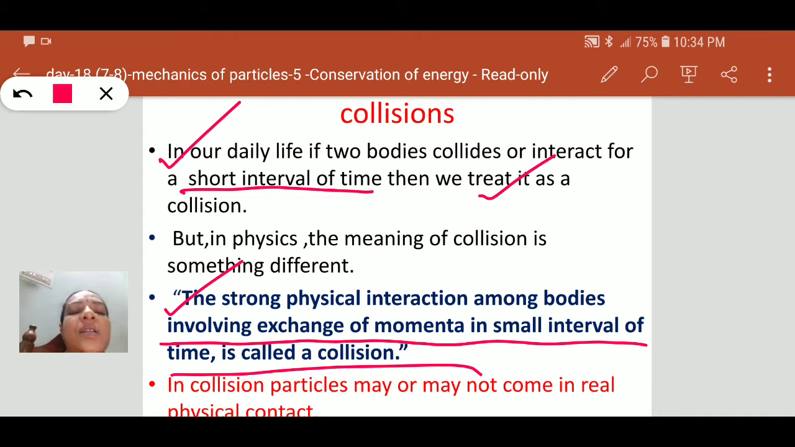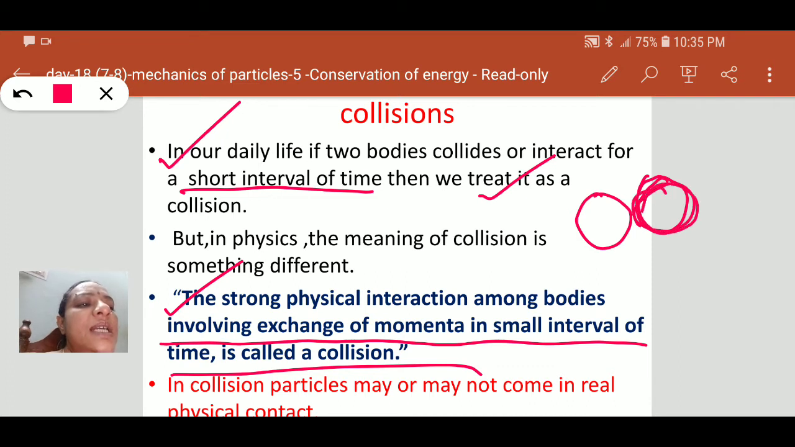It is not important whether the particles are in real contact or not. Suppose these are the two particles, and there is a contact between these two bodies. This is a collision.